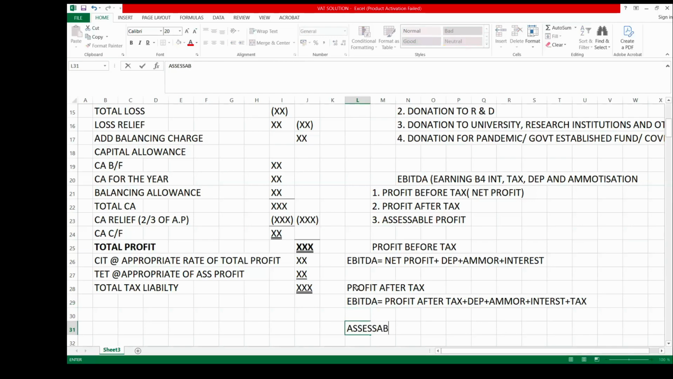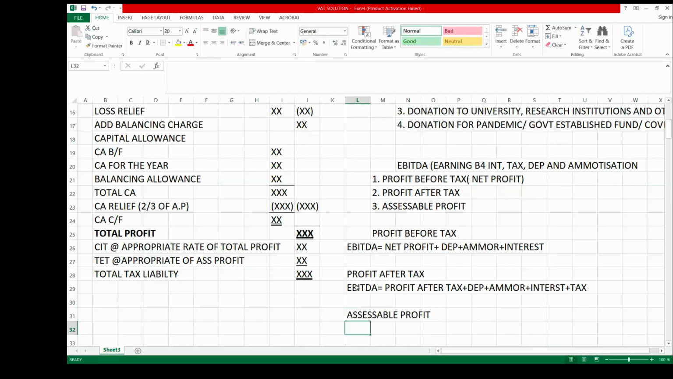The examiner can also give you assessable profit. Don't forget assessable profit. Where the examiner gives you assessable profit, your EBITDA will simply be equal to assessable profit plus interest. We are going to add back only interest, the reason being that the depreciation and amortization will have been adjusted as disallowable expenses before the assessable profit can be arrived at. So the determination of EBITDA depends on